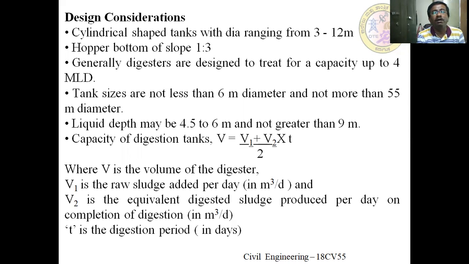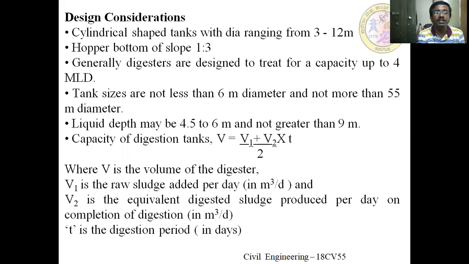Generally, digesters are designed to treat a capacity up to 10 MLD. The tank sizes are not less than 6 meter in diameter and not more than 35 meter in diameter. The liquid depth may be 4.5 to 6 meter and not greater than 9 meter.